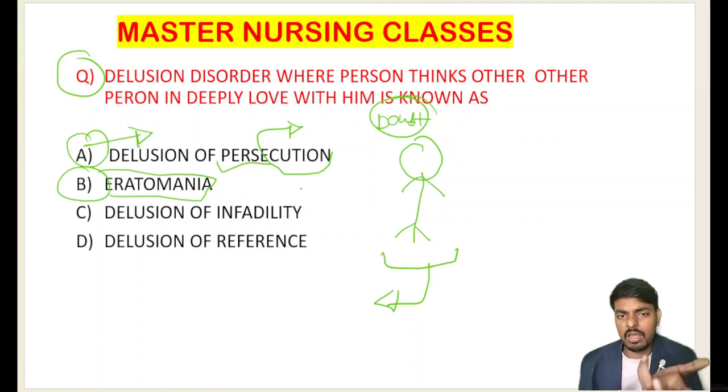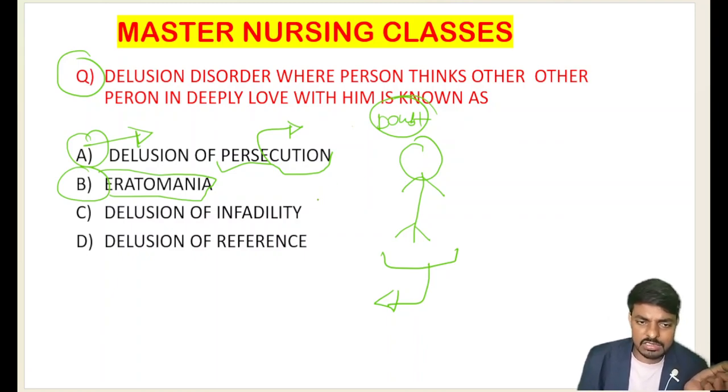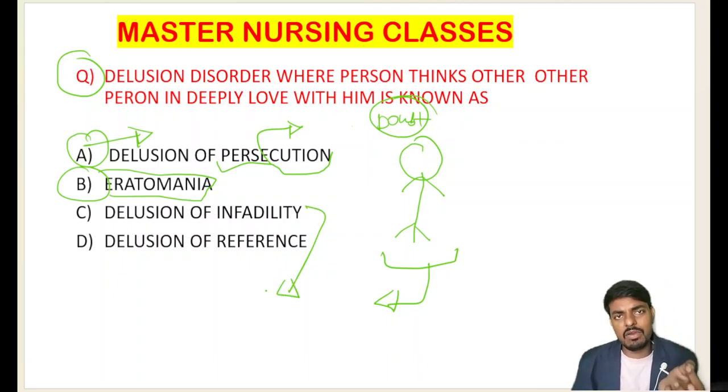In erotomania, I have explained. And the delusion of infidelity stands for the person always having a false fixed belief that his loved one is not faithful to him. His loved one is having extramarital affairs, an unnecessary relationship with others.